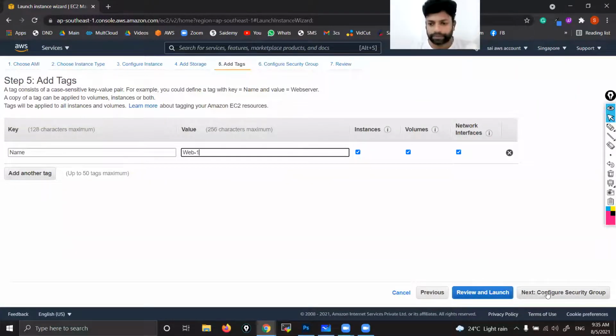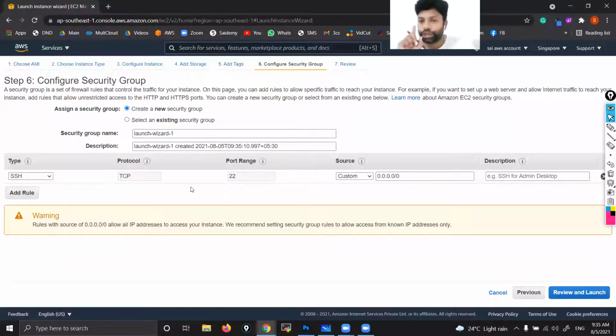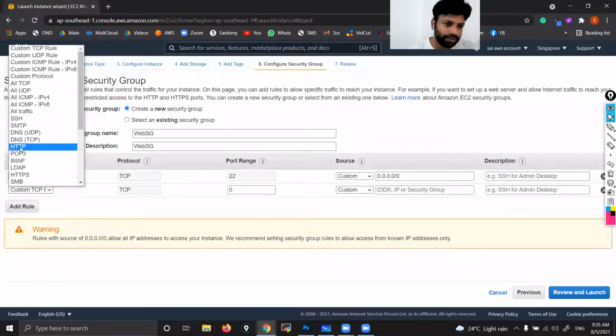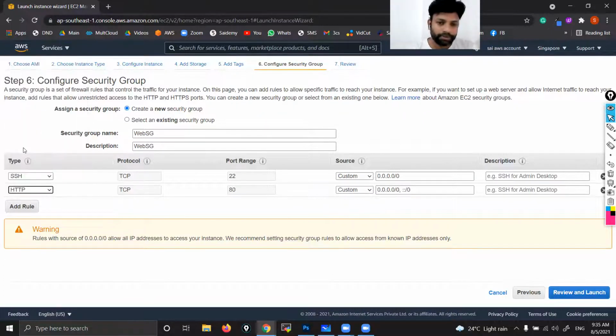To access the web server, you need two ports. SSH, anyway, to go inside the machine to run some commands. But a browser request will go through HTTP. That also we need to open, so that we can open it here itself. You can give any name, I'll give web security group. This is optional. Here itself you can add a rule. Add rule, HTTP. HTTPS is also there, but since we don't have a certificate, we'll use HTTP.